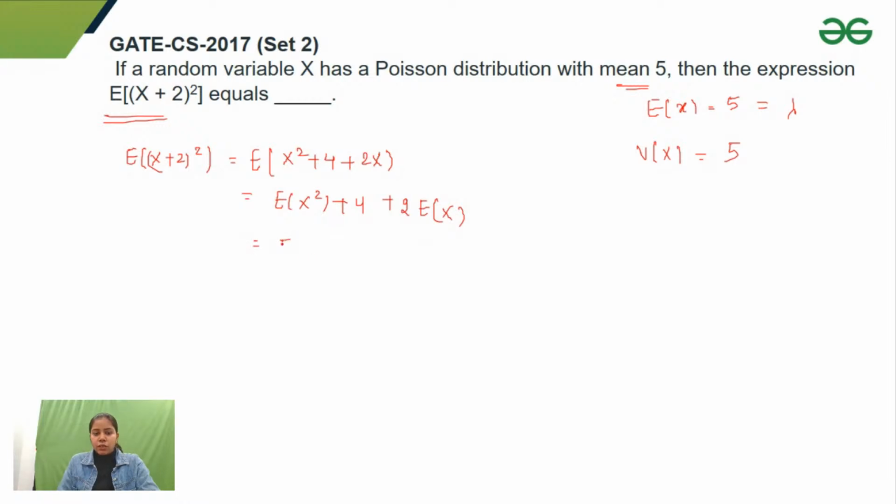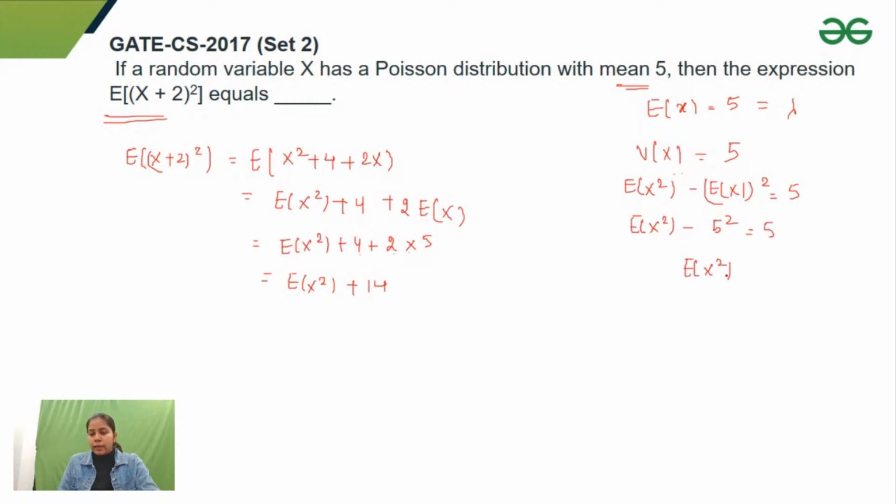What is expectation of x square? I do not know right now. Plus 4, and 4 into expectation of x, which is 5. So can I write this as expectation of x square plus 20 plus 4, that is 24? But I know variance of x. Variance of x formula is expectation of x square minus expectation of x whole square, that is 5 square, that is 25.